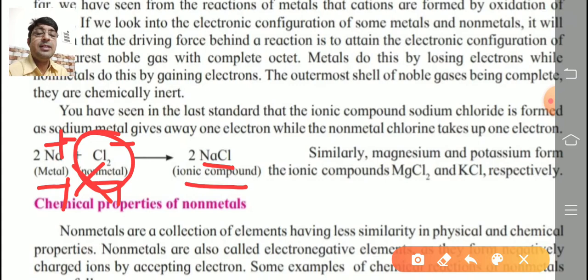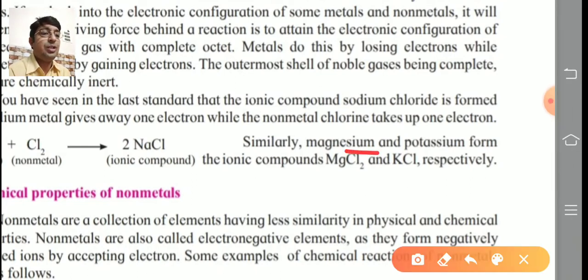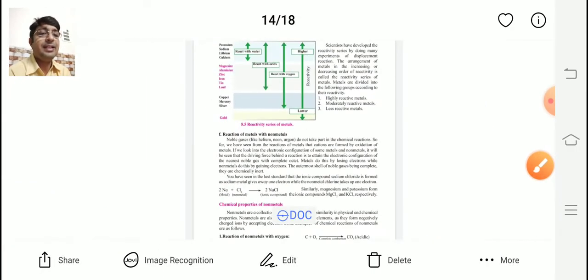For balancing purposes: chlorine is a non-metal. It is in molecular state. Two atoms are present in its molecule. But on the right-hand side, in NaCl, there is only one chlorine. For balancing, we multiply by 2 here, and that's why 2 Na, 2 Cl. But on the left-hand side, there is only one sodium atom. That's why here also we multiply by 2. Our reaction is balanced. Similarly, you try to write down the reactions of magnesium and potassium forming the ionic compounds like MgCl2 and KCl. MgCl2 means magnesium chloride, KCl means potassium chloride is formed.